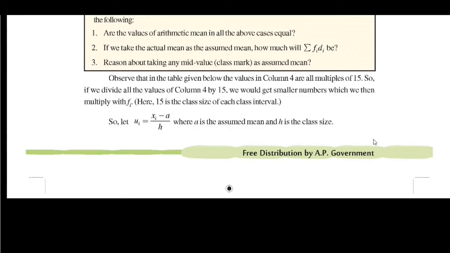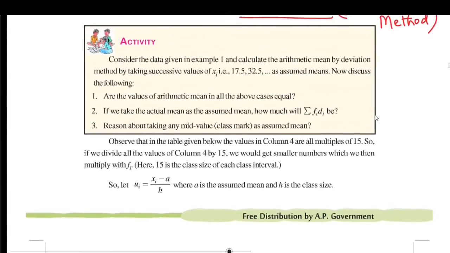Sometimes the deviations are also large numbers. Then to reduce the calculation, we may employ another shortcut method. Now let us observe here.